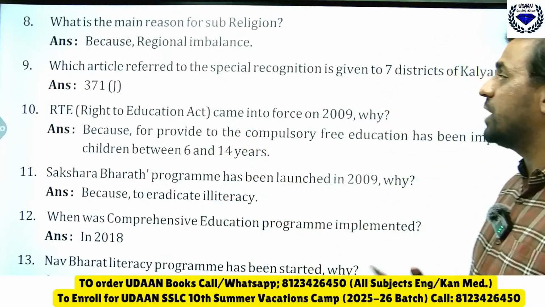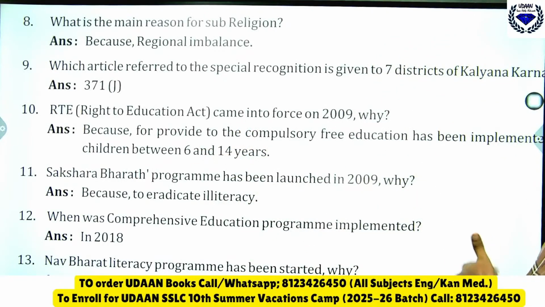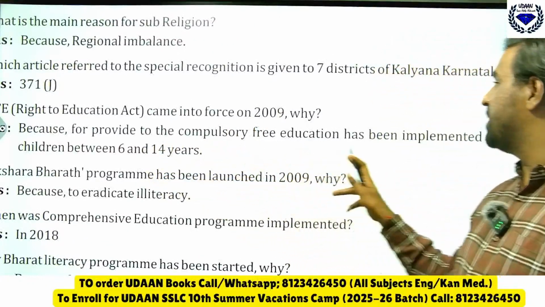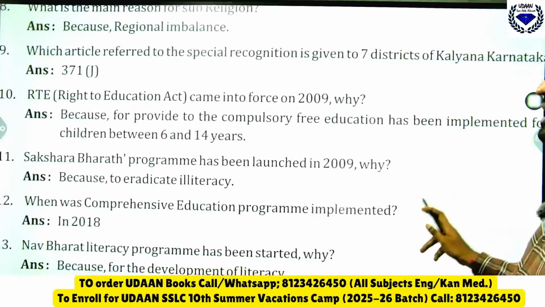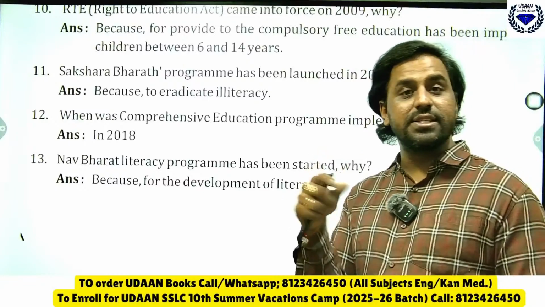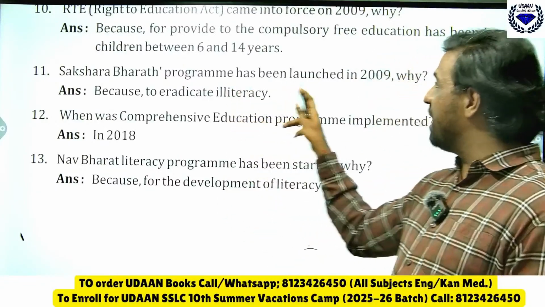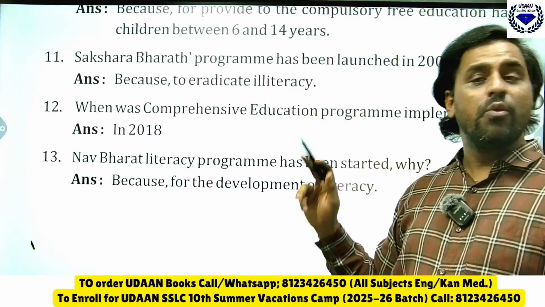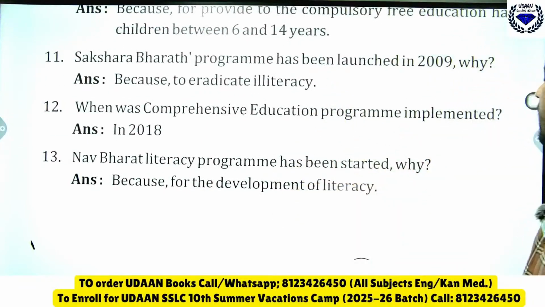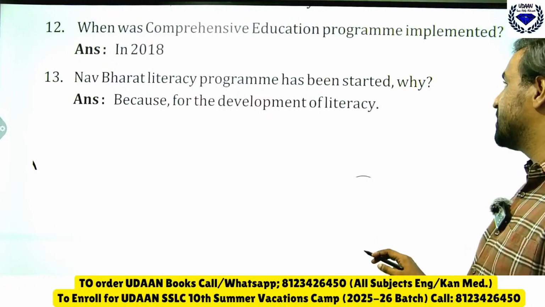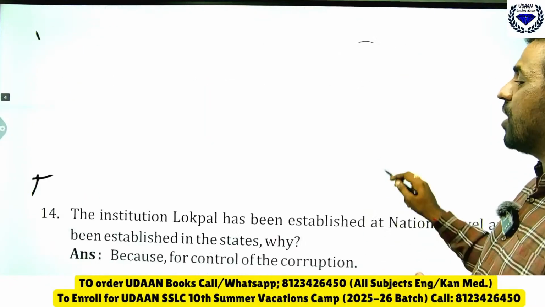RTE, Right to Education, came into force in 2009. Why? Because free and compulsory education has been implemented for children between 6 to 14 years. Sakshara Bharata, literacy, that program was launched in 2009. Why? Because to eradicate illiteracy. When was the comprehensive education program implemented? In 2018, the Nava Bharat literacy program has been launched. Why? Because for development of literacy.